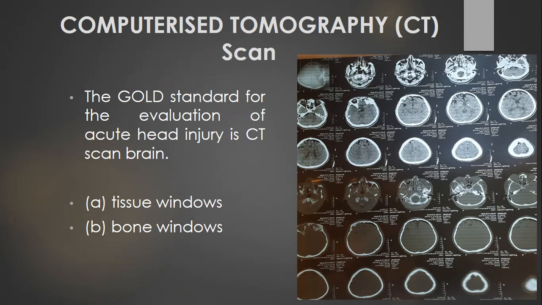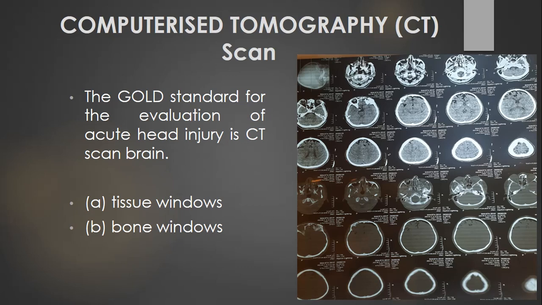So coming to the radiological investigation, CT scan is the gold standard nowadays for the head injury assessment. So we go for CT scan brain plain, and we go for the axial views of the CT scan. So there are two types of CT scan windows.